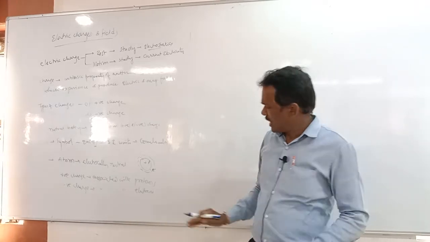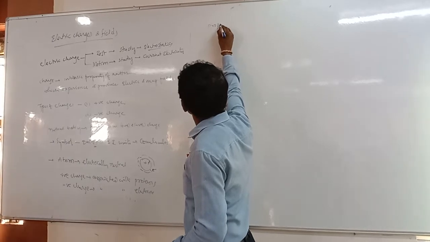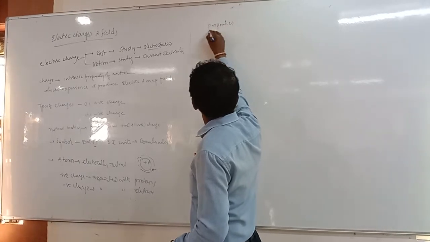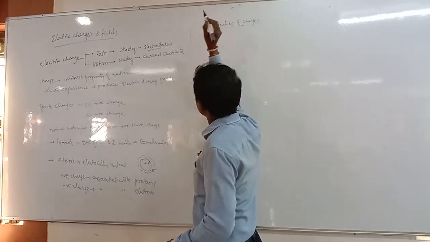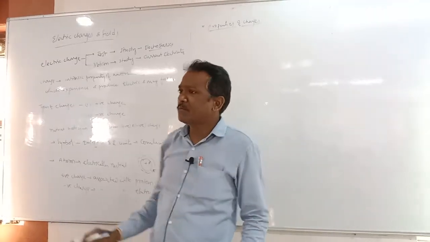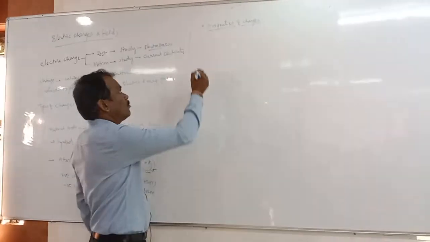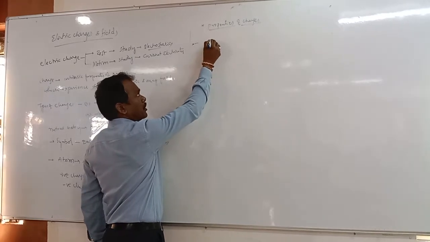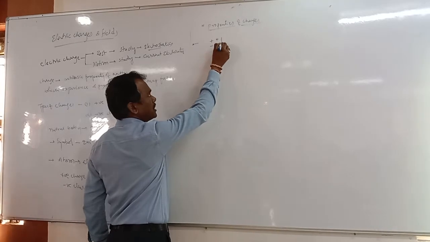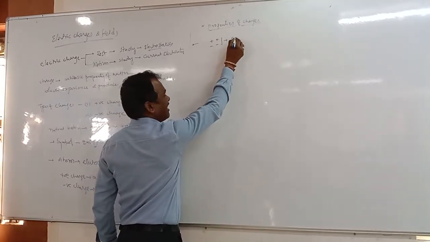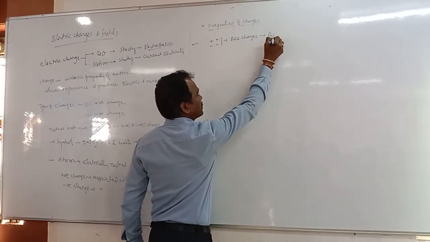Okay, now let us see here the properties of charges. What are the basic properties of the charges, isn't it? Regarding that, if positive charge and positive charge, negative charge and negative charge, meaning like charges, they repel each other, right?